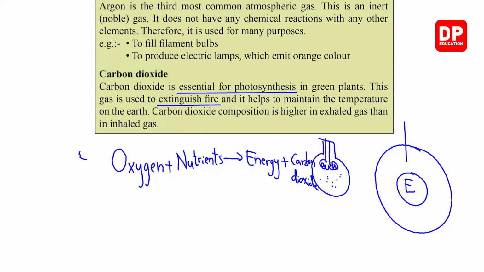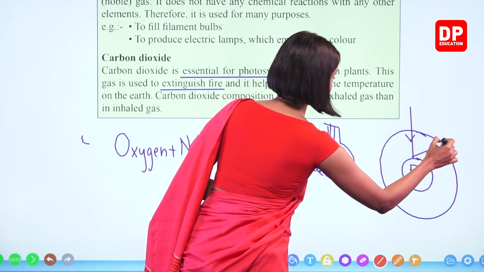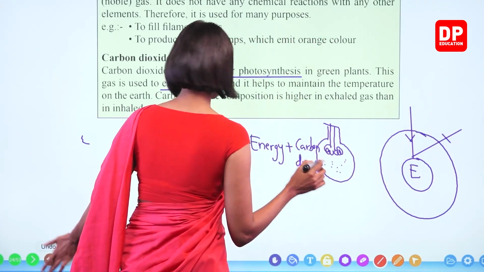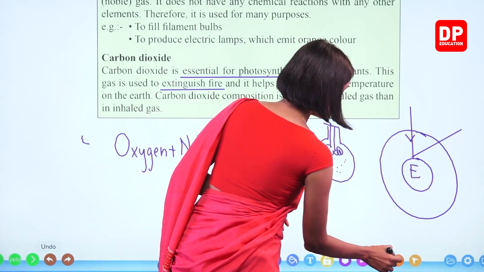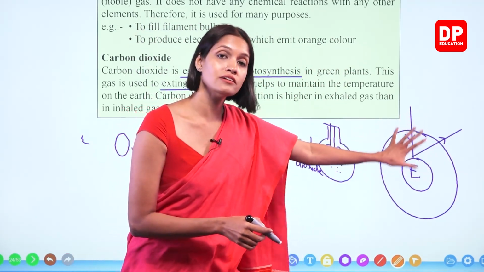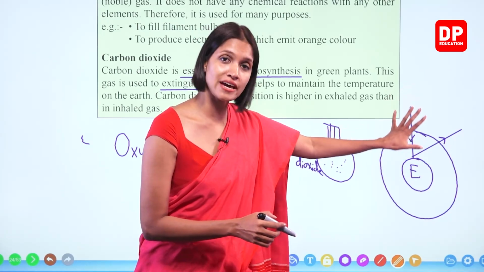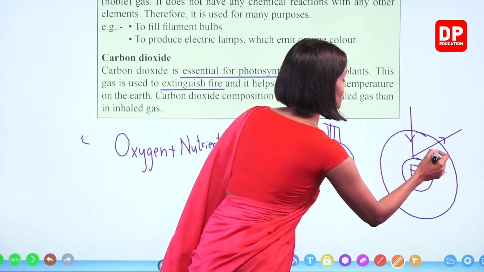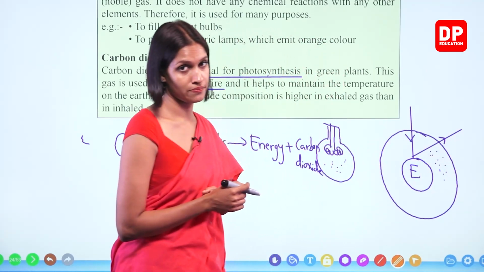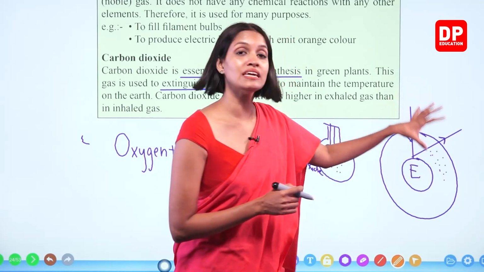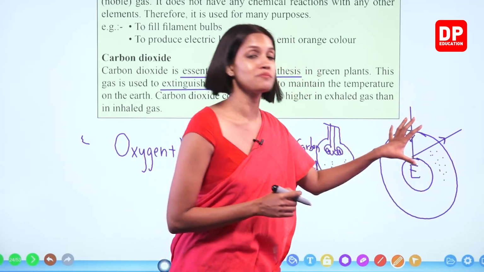So the sunlight that reaches the earth bounces back by the earth's surface and goes to space again. Right, children? But sometimes some of the sun's rays are trapped by the carbon dioxide and some other gases in the atmosphere. Right, children? So because of that, the heat will be trapped inside the atmosphere.